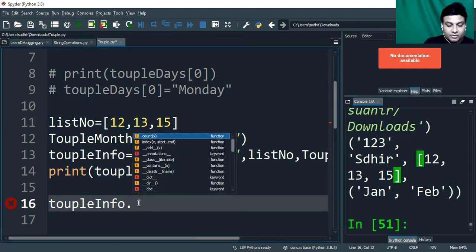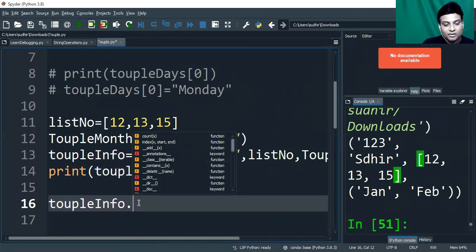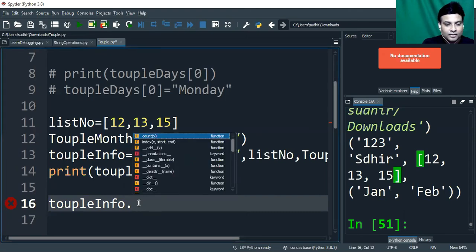Do we have insert? No, it's not there, right? Do we have remove or pop kind of function? Let's check. We don't have remove, we don't have pop because it's an immutable object, right? So it's not allowed.